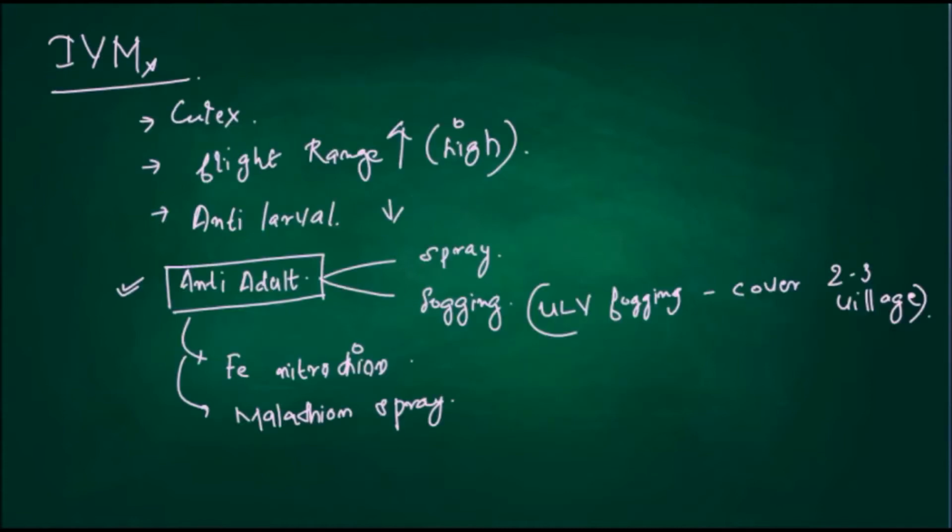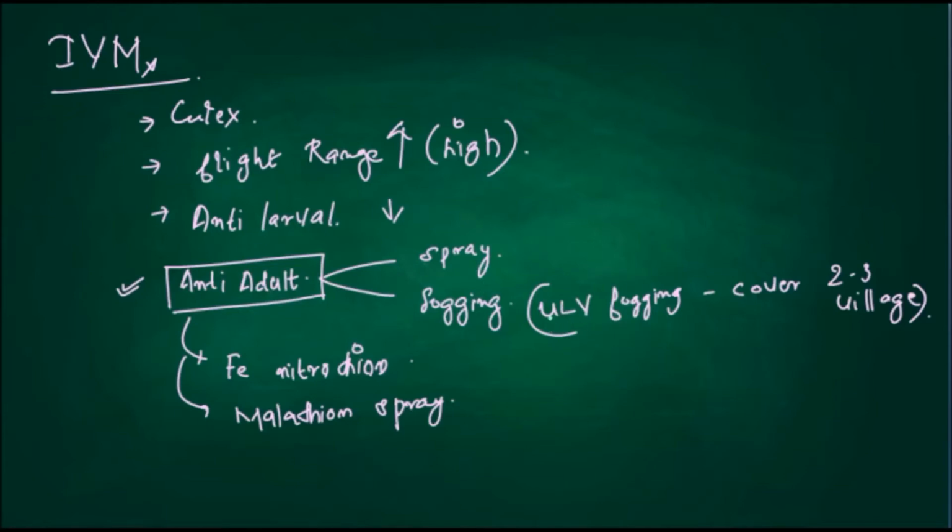So what is integrated vector management? We know that the mosquito responsible for Japanese encephalitis is the Culex mosquito. We know that its flight range is very high, so first we can use anti-larval methods. We can kill the larva. Another method is anti-adult. There are two techniques, spray and fogging.